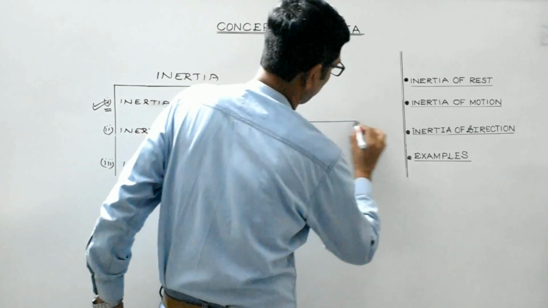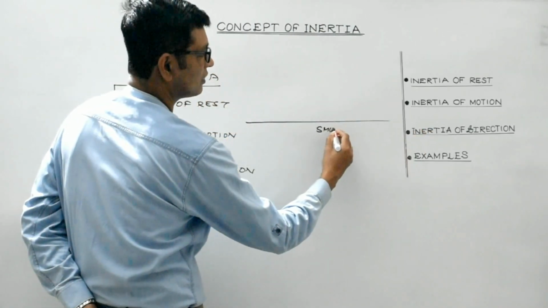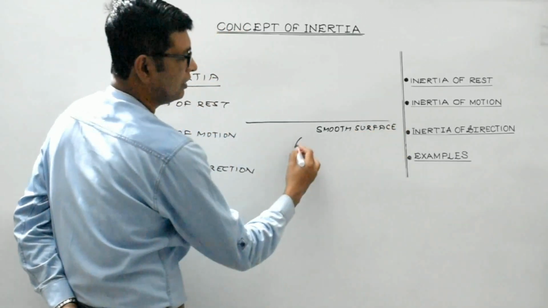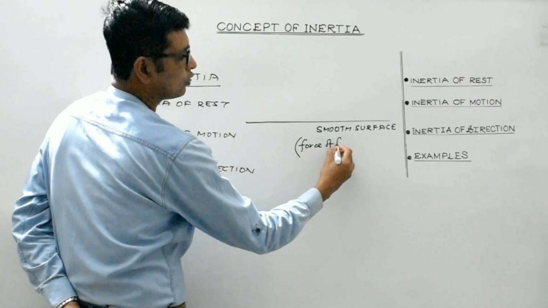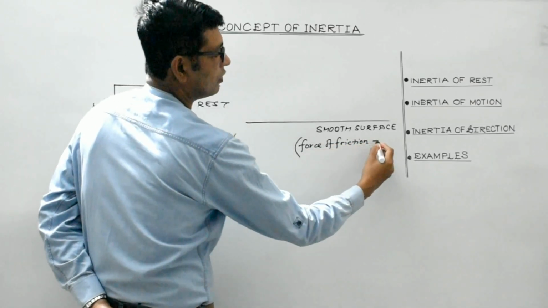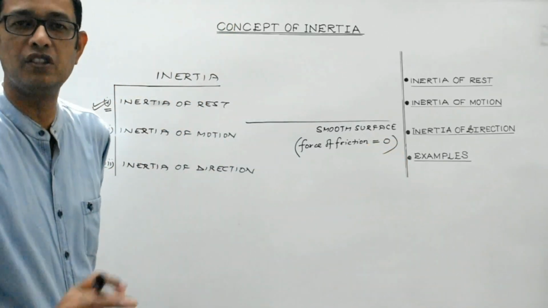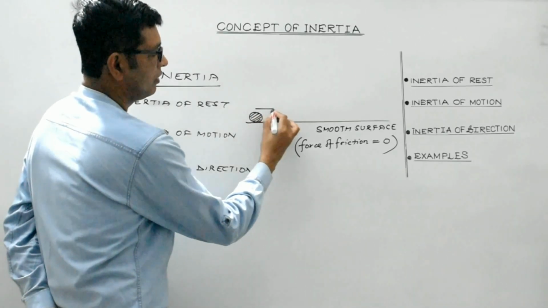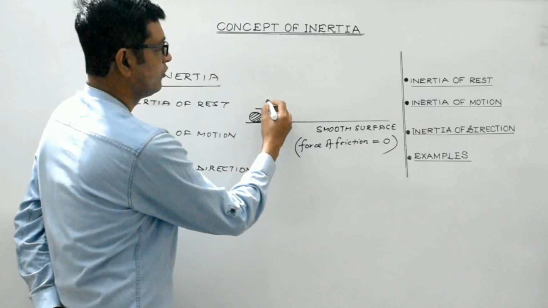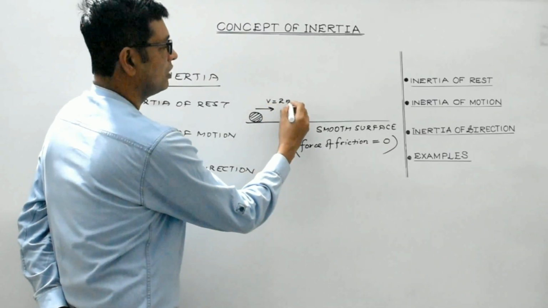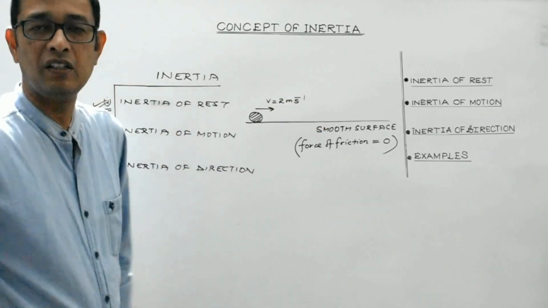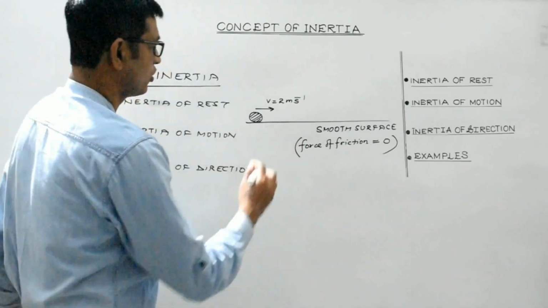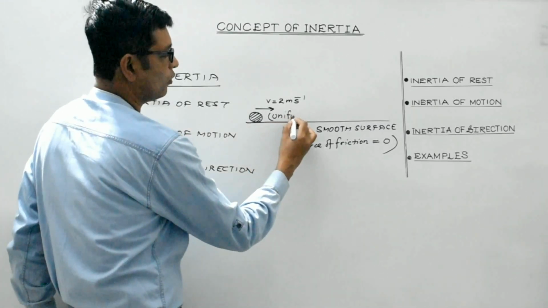Suppose this is a smooth horizontal surface. Smooth surface means we are considering the force of friction to be zero. And suppose a ball is moving along a straight path with a uniform speed of, suppose, 2 meters per second. This is the uniform motion. The body is in uniform motion.